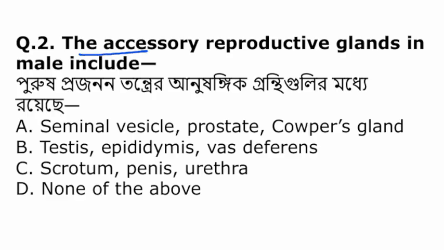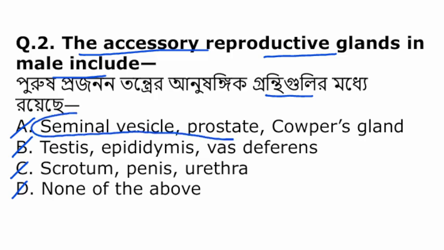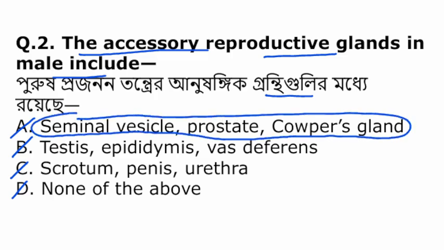The accessory reproductive gland in male includes, seminal vesicle, prostate, Cowper's glands, testis, epididymis, vas deferens, scrotum, penis, urethra, or none of the above. So among them the accessory reproductive glands are seminal vesicle, prostate and Cowper's gland.